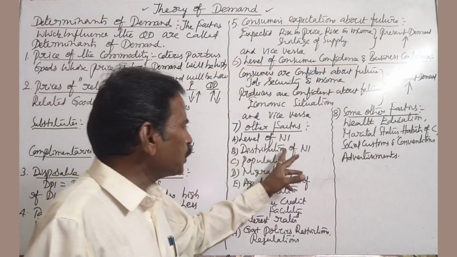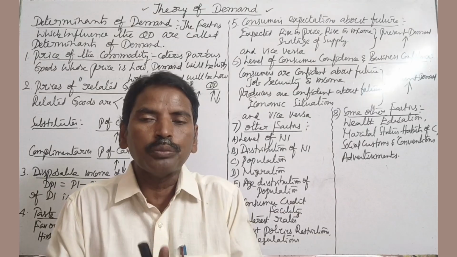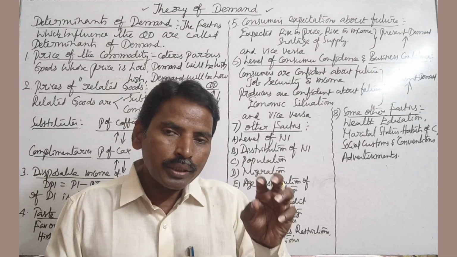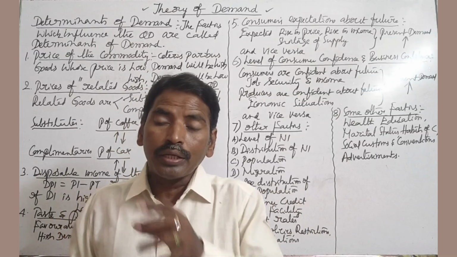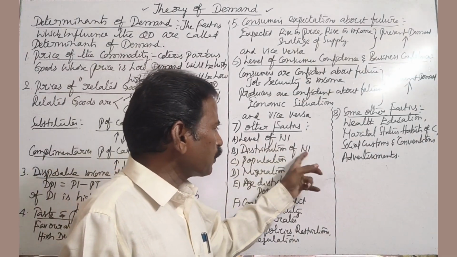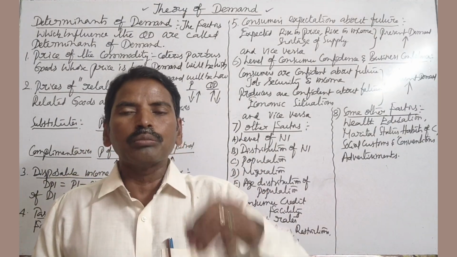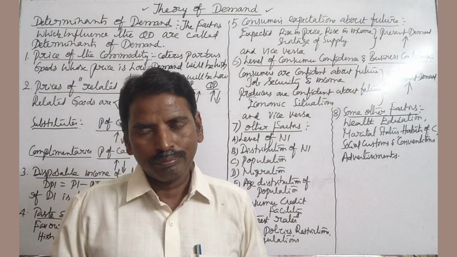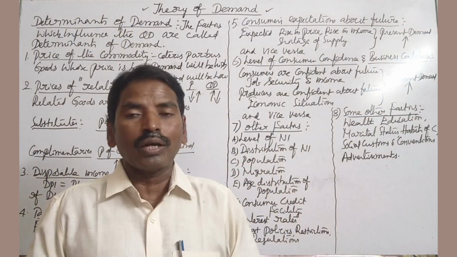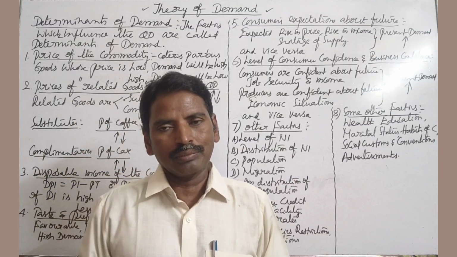Next, distribution of national income. Distribution of national income can be distributed evenly, unevenly. We can distribute it equally, we can distribute it unequally. For example, distribution of national income is equal: propensity to consume is more, demand is more. So, distribution of national income is unequal: propensity to consume is less, demand is less.